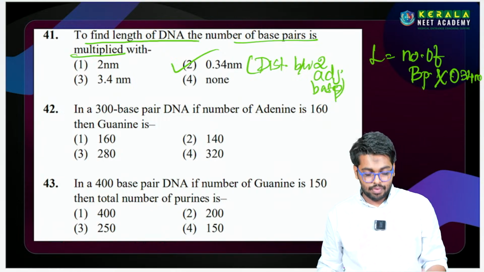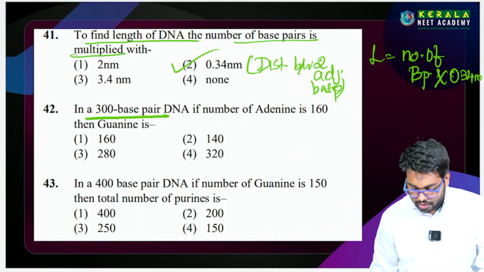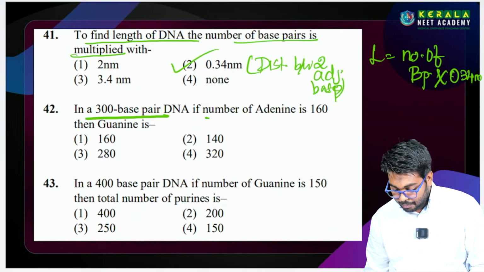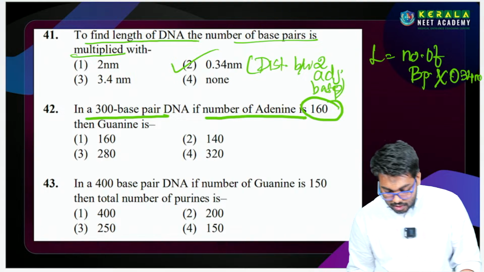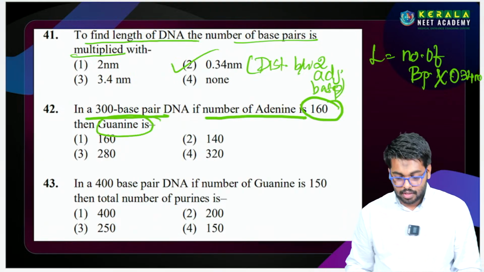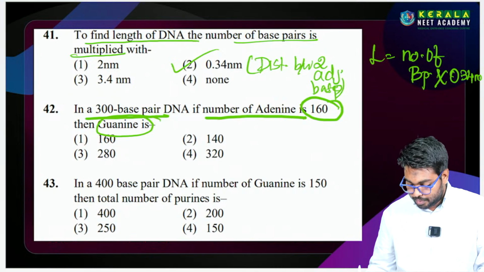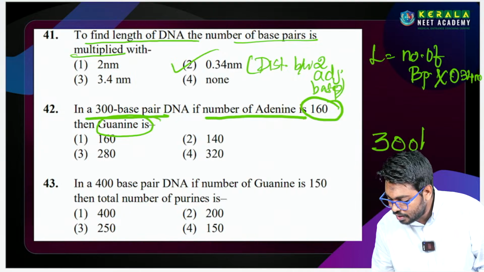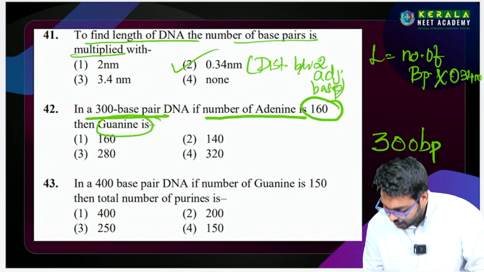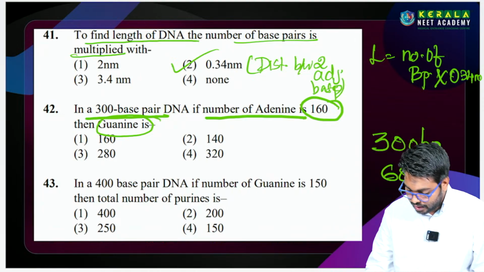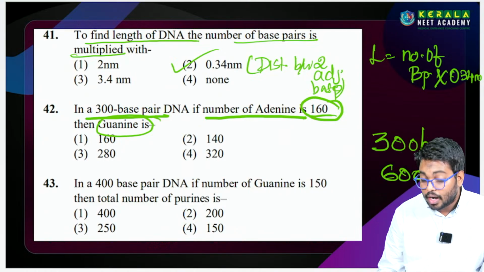So adjacent base pair oda distance na edu 0.34 nanometer இல்லையா. So for example, in a 300 base pair irukku the DNA, the number of adenine is 160 and guanine is எவ்வளோ கேட்டிருக்காங்க. So total number of bases எவ்வளோன்னு first கண்டுபிடிக்கணும், because they have given 300 base pairs இல்லையா. Base pairனாலே double, 600. இந்த 600ல the 160 is adenine.